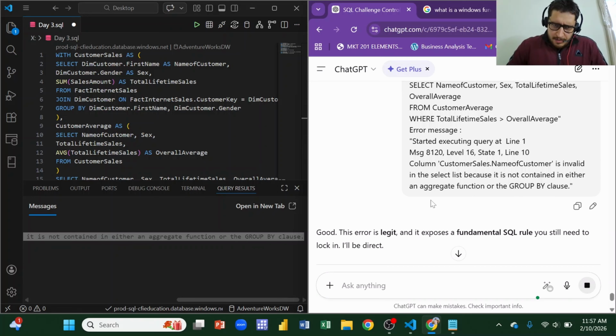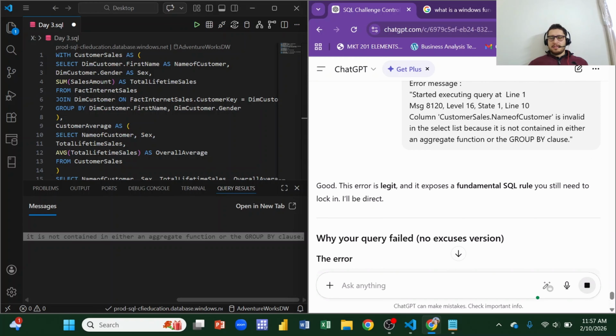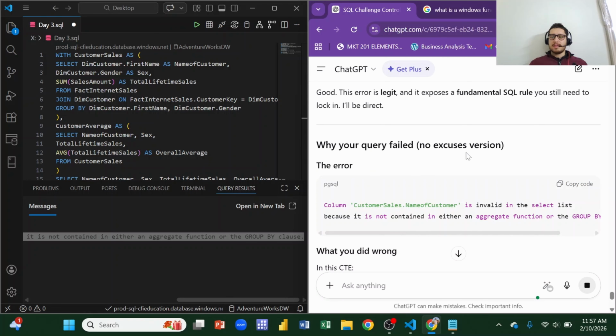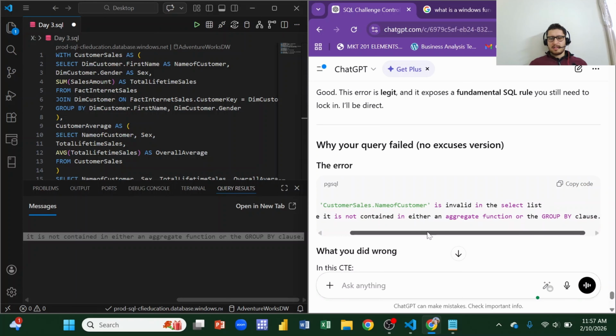I've shared it with ChatGPT, and ChatGPT is saying that the error is legit. It exposes a fundamental SQL rule. You still need to log in, and I will be direct. Why did your query fail? No excuses version. The error: column customer sales name of customer is invalid in the select list because it is not contained in either the group by clause.